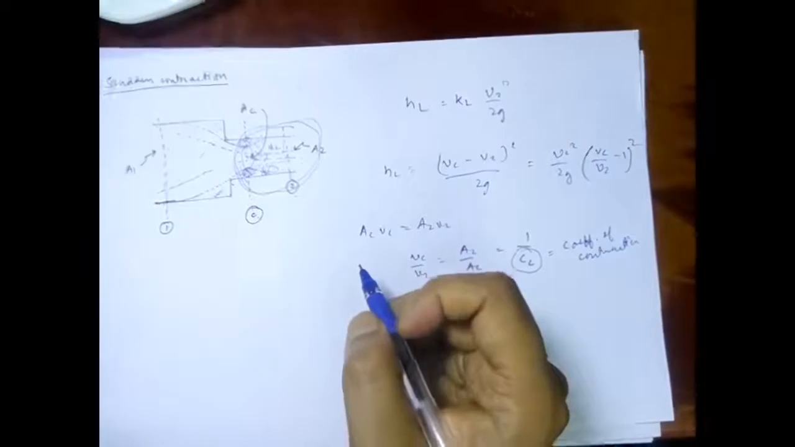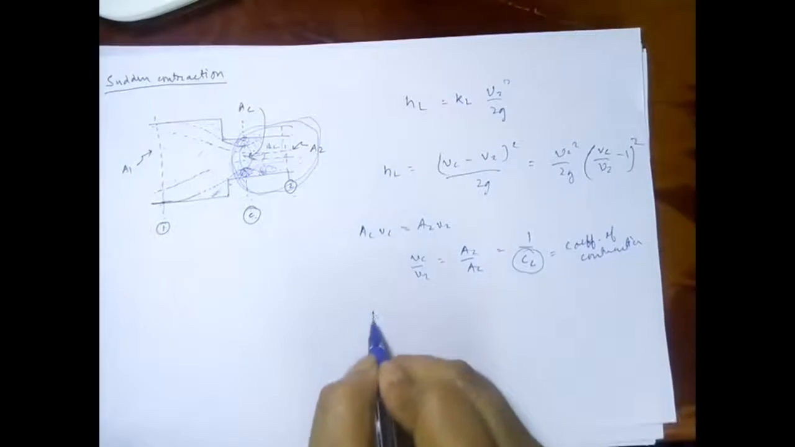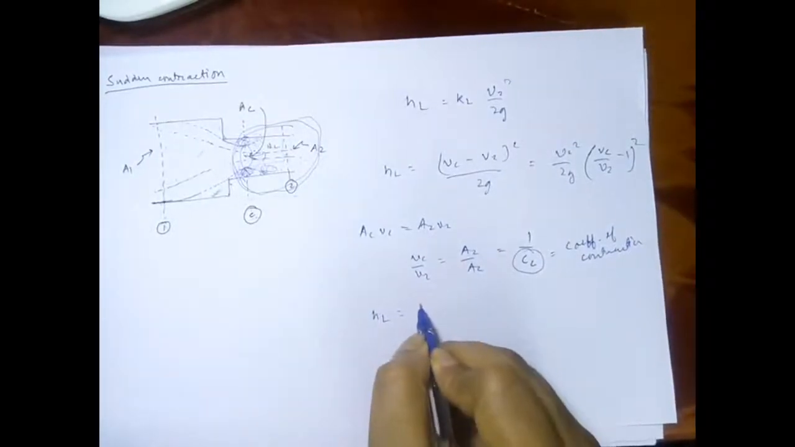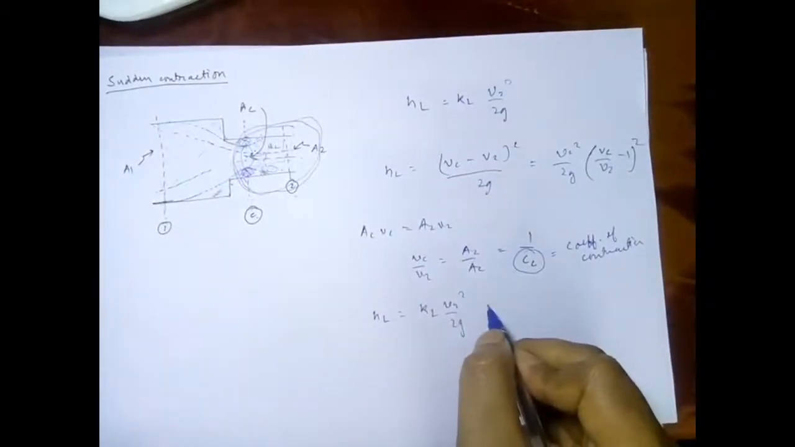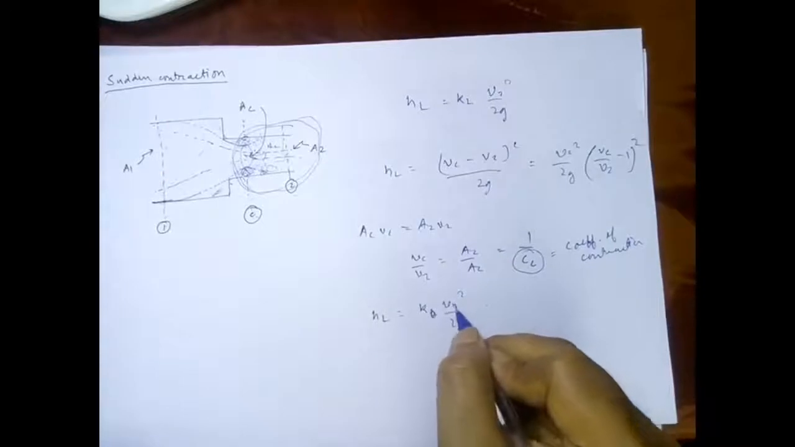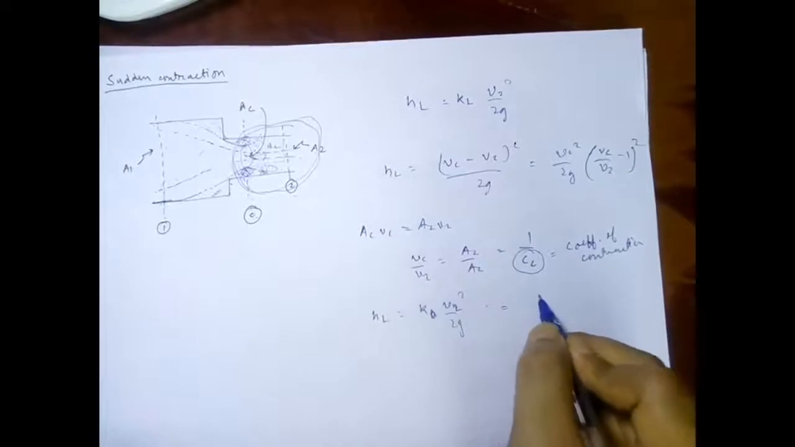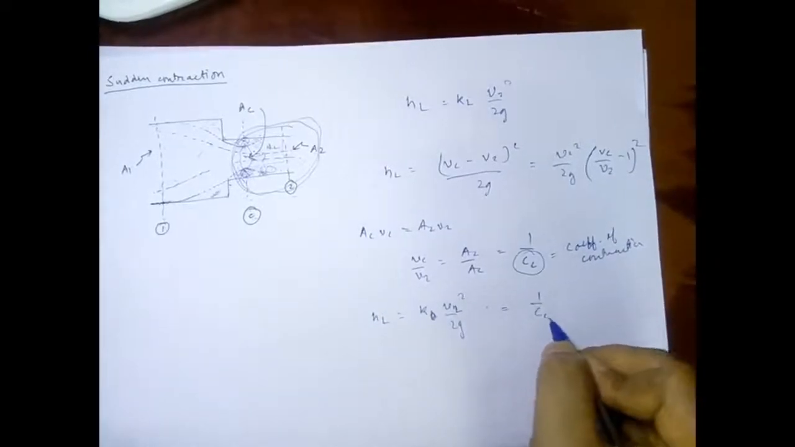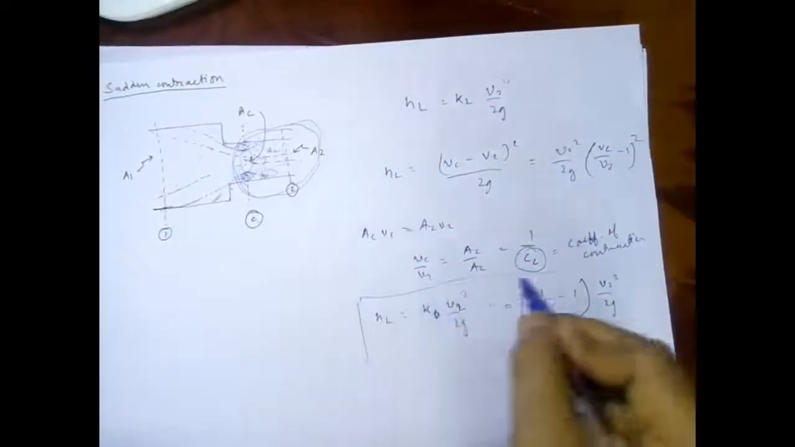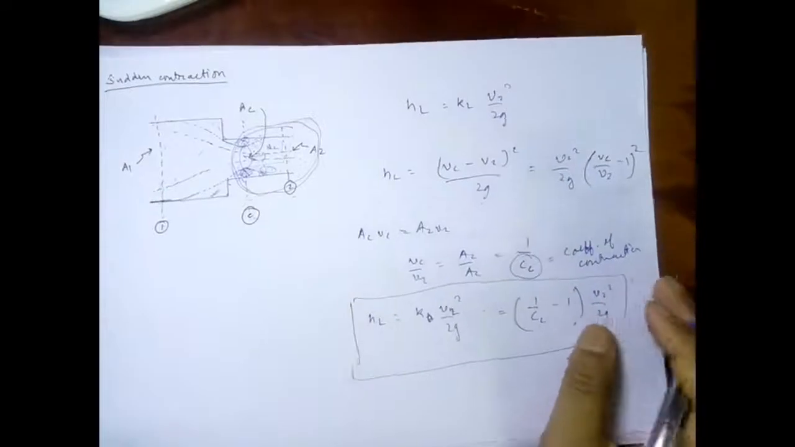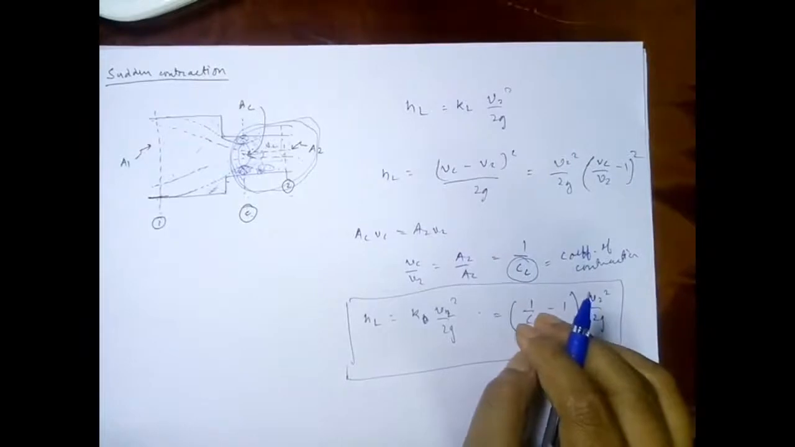So now HL is equal to KL V2 square upon 2G, or simply you can write K V2 square upon 2G, because we used KL for enlargement, K V2 square upon 2G, and it can also be written as 1 upon Cc minus 1 times V2 square upon 2G. So this is the head loss due to sudden contraction. Cc is the coefficient of contraction.